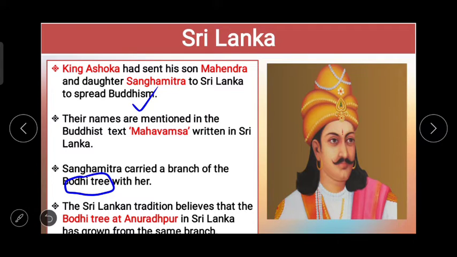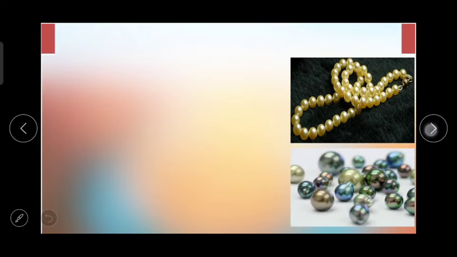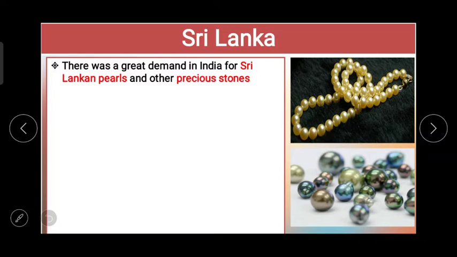There was a great demand in India for Sri Lankan pearls and other precious stones. On the screen you can see the book Mahavamsa, the great chronicle of Sri Lanka, in which there are the names of Sangamitra and Mahendra. And this one is the Bodhi tree there. Pearls. There was a great demand in India for Sri Lankan pearls and other precious stones.